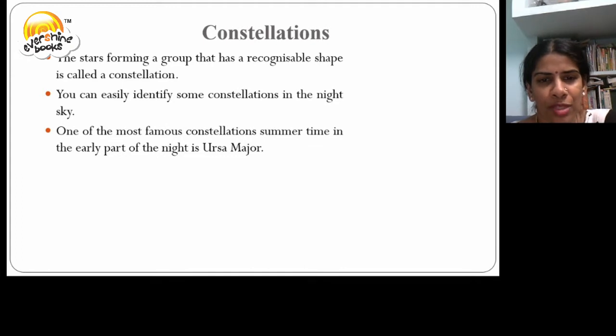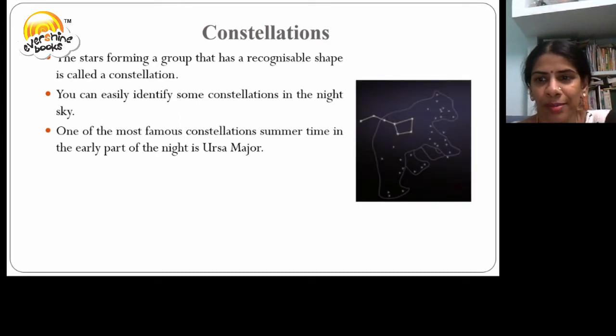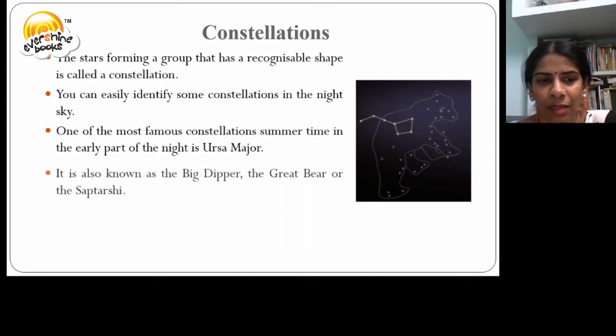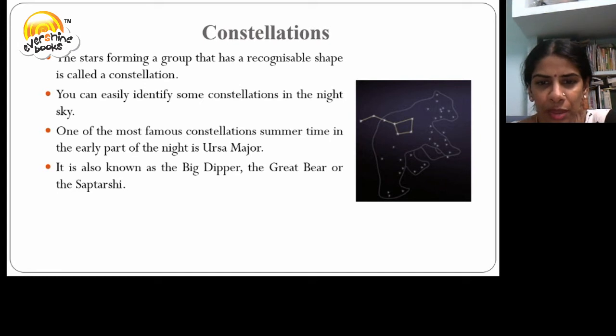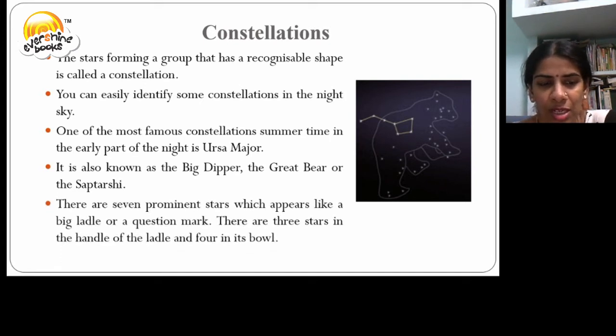One of the famous constellations which you can see during the summertime is Ursa Major. It is also known as Big Dipper, that means Great Bear, or Saptarishi. There are 7 prominent stars which appear like a big ladle or a question mark. There are 3 stars in the handle of the ladle and 4 on its bowl.